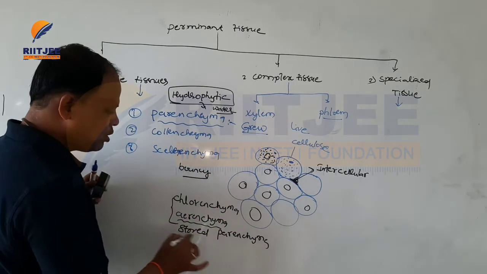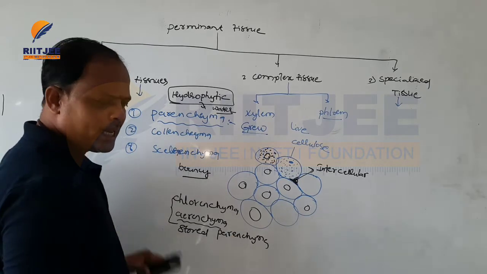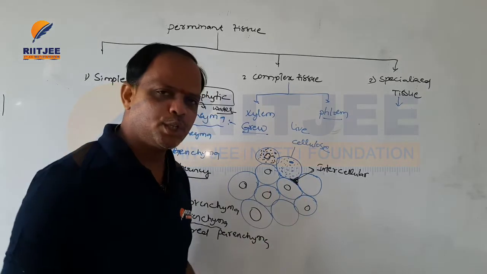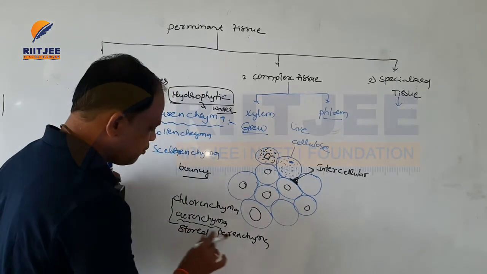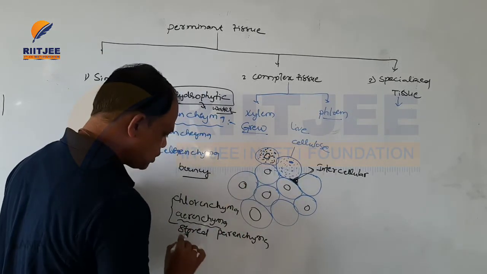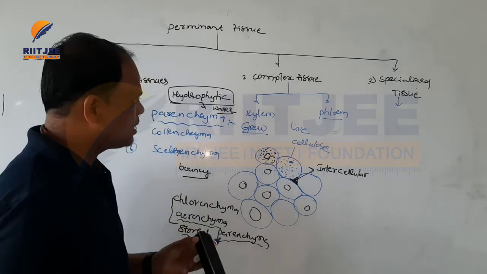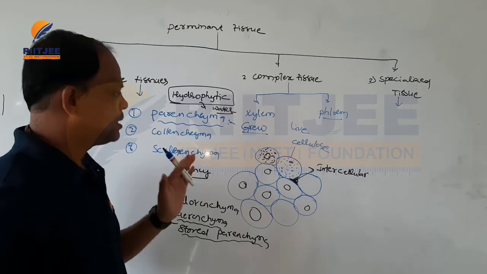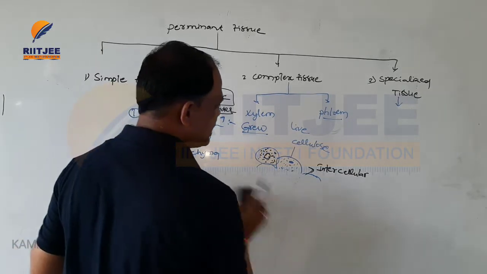And the third one is storage parenchyma. Some parenchymatic tissues can store food materials. Such cells are also called storage parenchyma cells. This is the parenchyma. And then the next one is collenchyma cells.